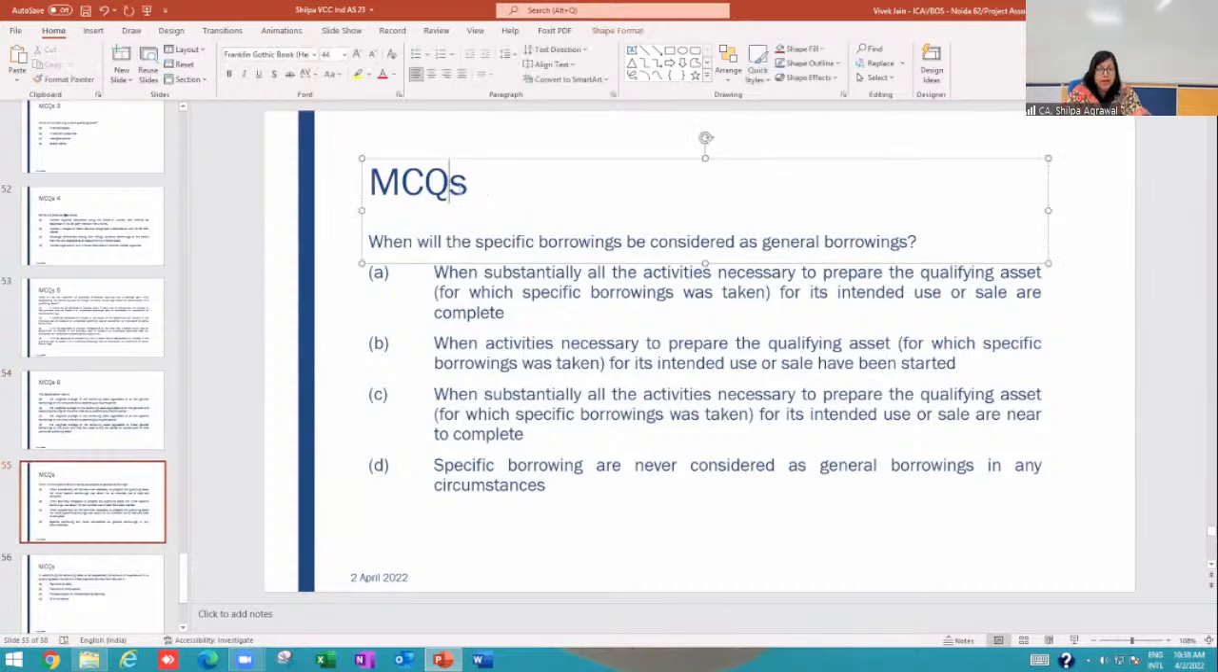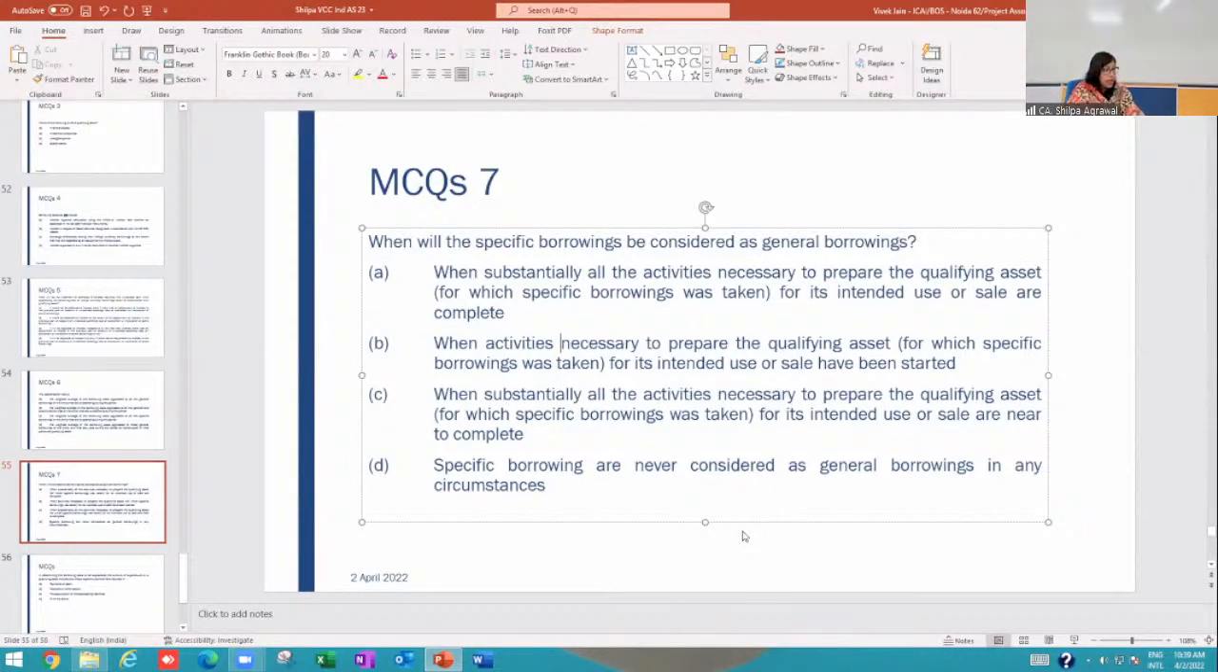This is MCQ 7. When will the specific borrowing be considered as general borrowing? This should be easy for you all. When substantially all the activities necessary to prepare the qualifying asset are completed, or when activities necessary to prepare the qualifying asset have been started, or when substantially all the activities necessary to prepare the qualifying asset are near to complete, or when specific borrowings are never considered as general borrowings.